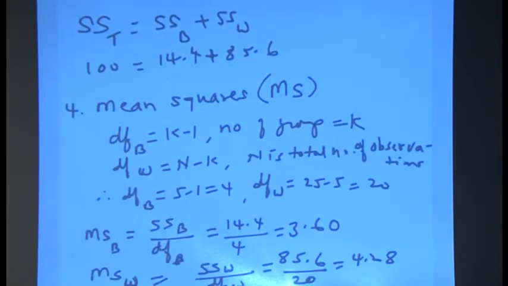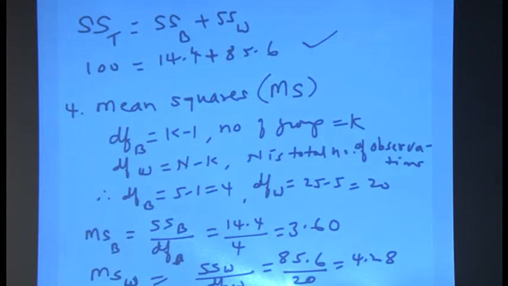Therefore, the sum of squares total, which we calculated first, which is 100, is equal to the sum of squares between, which is 14.4, plus the sum of squares within the group, which is 85.6. When you add these together, we get 100. So our calculation is correct, that is what it means. We calculate these 3 things, and our calculation happens to be correct here.